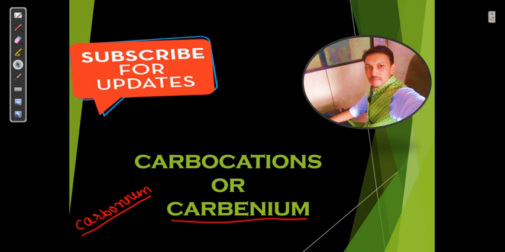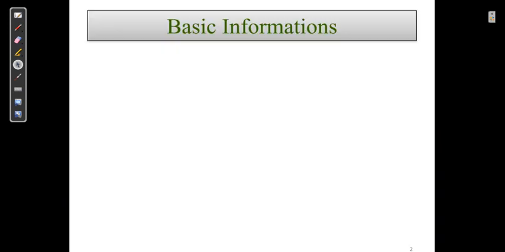Before going to understand this lecture on the stability of carbocation, you must have clear concepts about inductive effect, hyperconjugation, aromaticity, anti-aromaticity and resonance. If these concepts are not clear, don't watch this video. Watch those first, then you will get very clear ideas about this concept. Let us go ahead. And what is this carbocation?